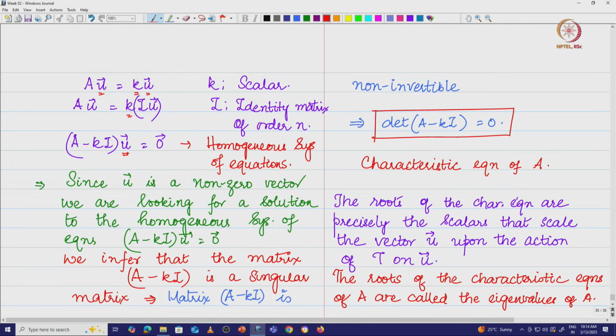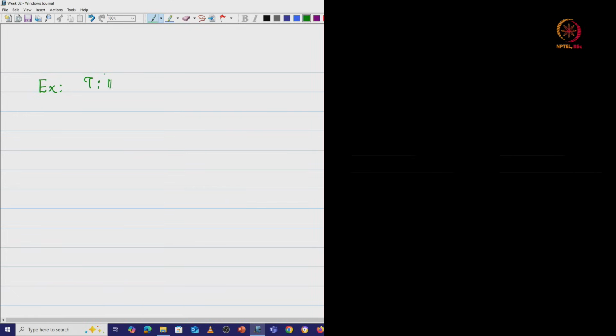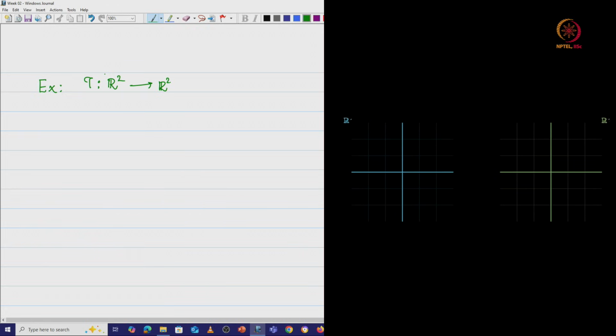Say for example, let us look at this. We already had our example case. Let us say here is a linear transformation which is going to operate on vectors in R2 to give vectors in R2, and is defined by the transformation on the vector (x, y) given by (2x plus y, x plus 2y).